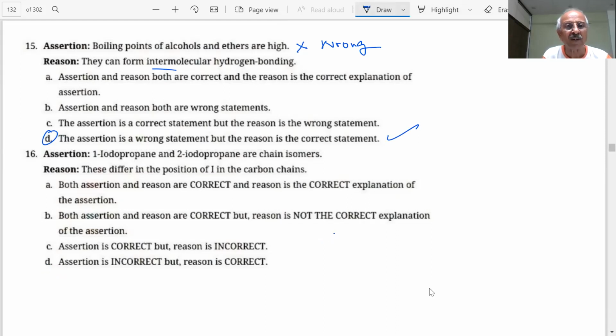Next question is coming on the screen, student. Assertion: 1-iodopropane and 2-iodopropane are chain isomers.